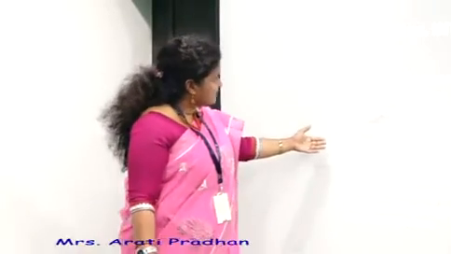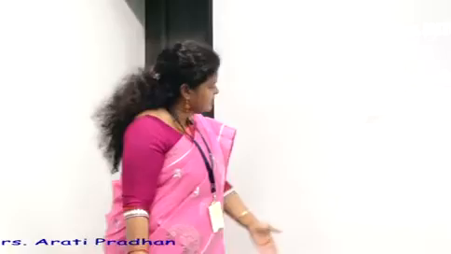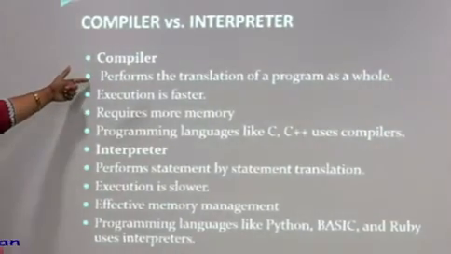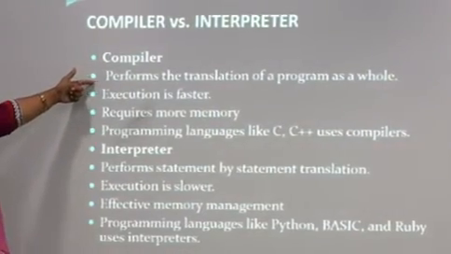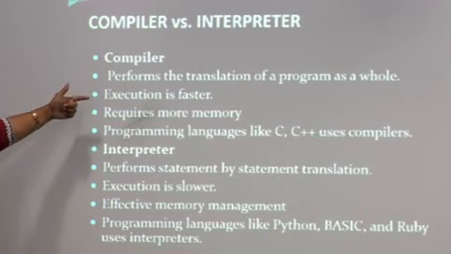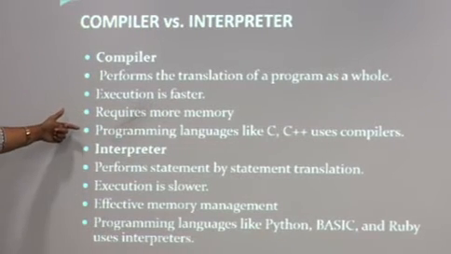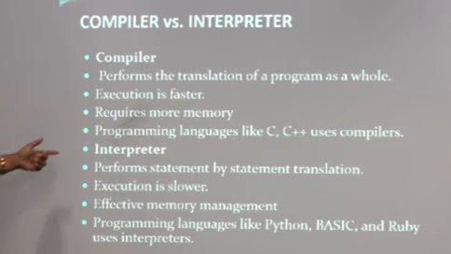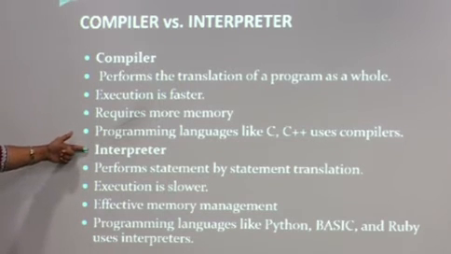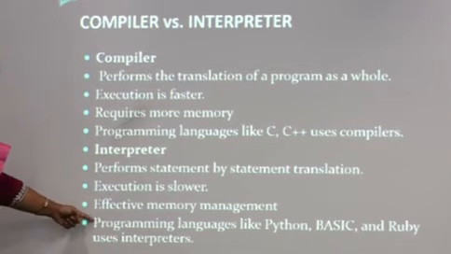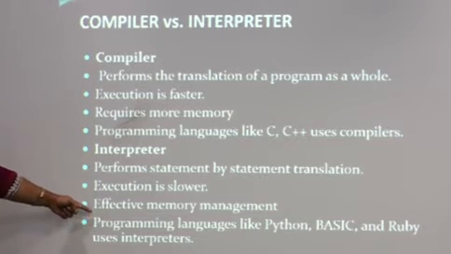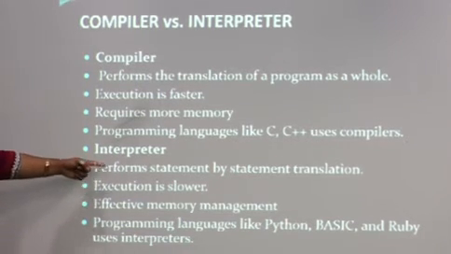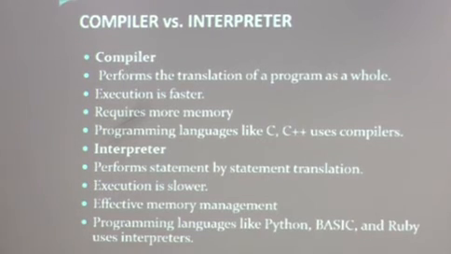Some other differences I have mentioned here: in the case of a compiler, it performs the translation of a program as a whole. Execution is faster, and it requires more memory. It is implemented in programming languages like C, C++, etc. But in the case of an interpreter, it is implemented in programming languages like Python, Basic, Ruby, etc. Execution is slower and it performs step by step.